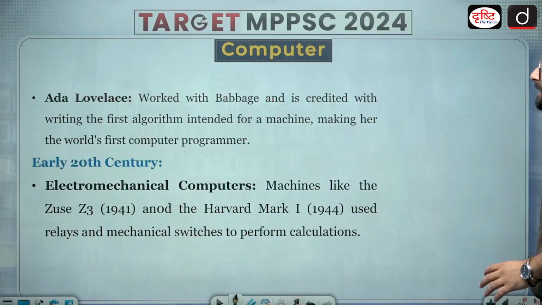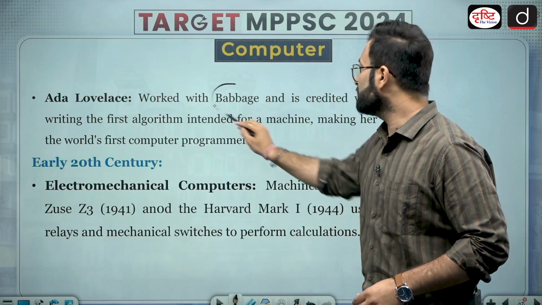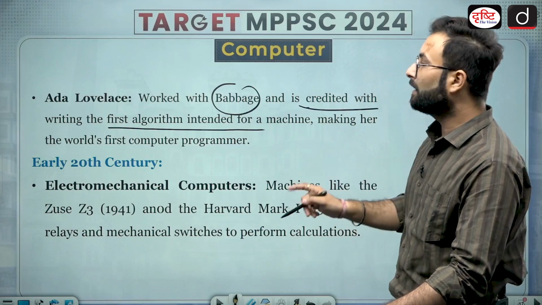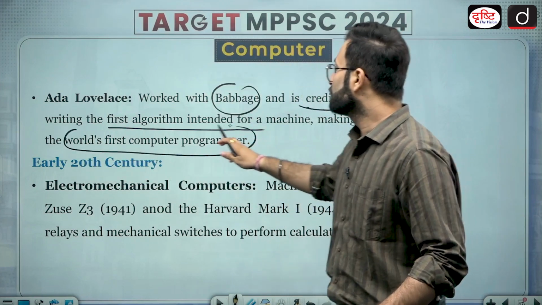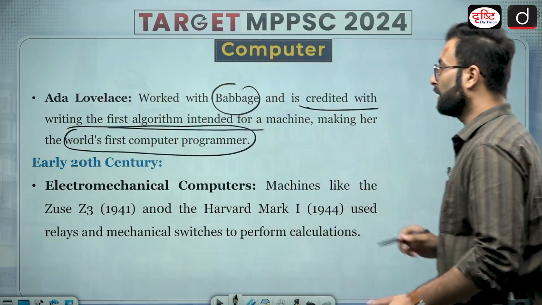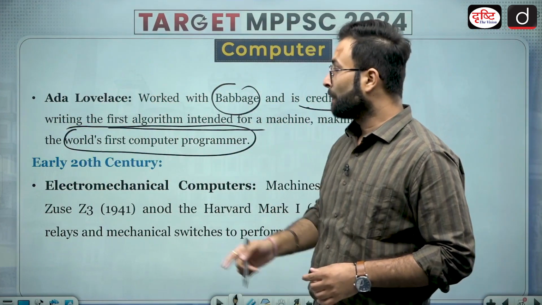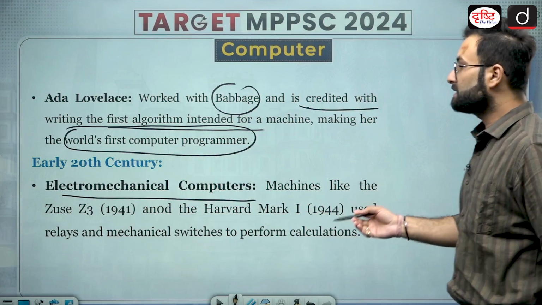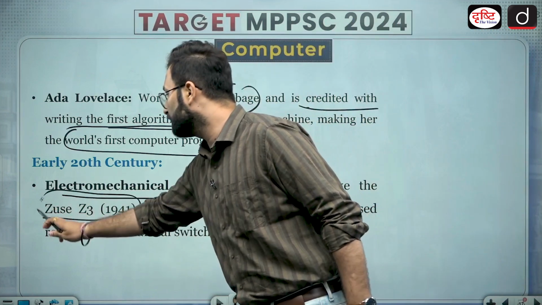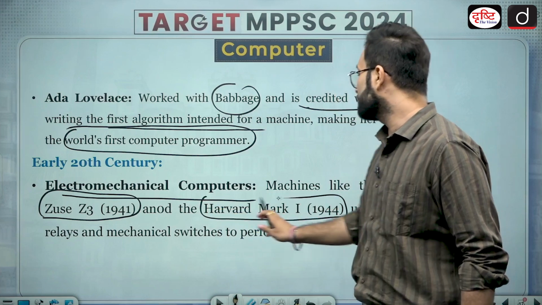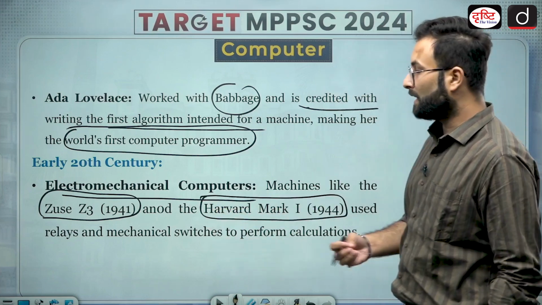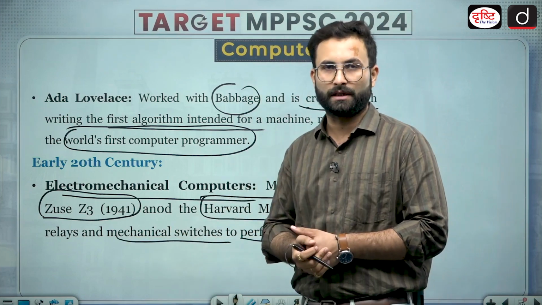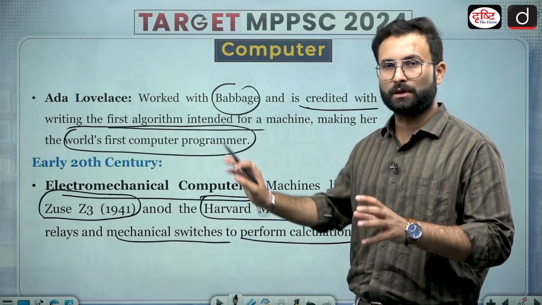Now moving further, you will see Ada Lovelace worked with Babbage and is credited with writing the first algorithm intended for a machine, making her the world's first computer programmer. Okay, Ada Lovelace. Then in the early 20th century we see electromechanical computers, machines like the Zuse Z3, that is 1941, then the Harvard Mark I, that is 1944. These relied on mechanical switches to perform calculations. So again, these were also doing some small calculations at that point of time.